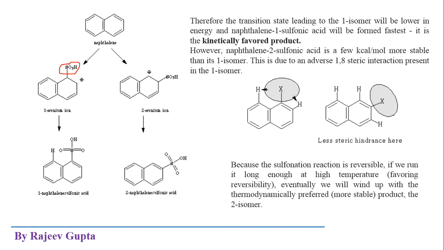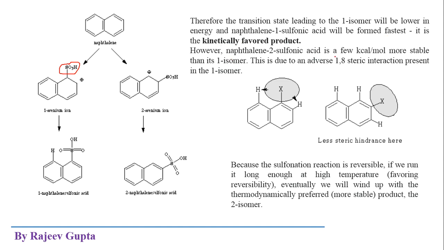So the transition state leading to one isomer will be lower in energy, and naphthalene 1-sulfonic acid will be formed fastest. It is called the kinetically favored product. It means that in the presence of lower temperature, the 1-arenium ion will be formed in higher amount, and the 1-sulfonic acid will be formed fastest, and this reaction will be kinetically controlled.